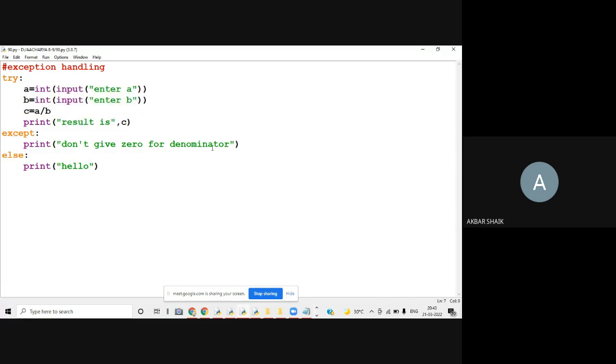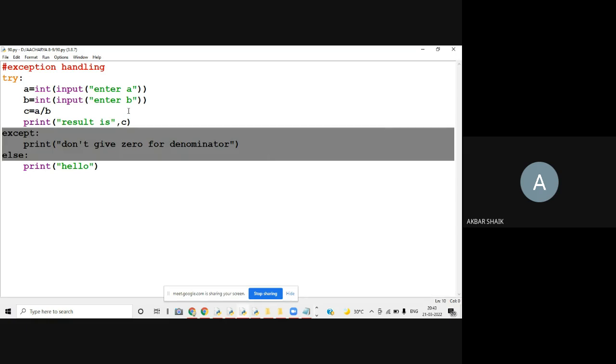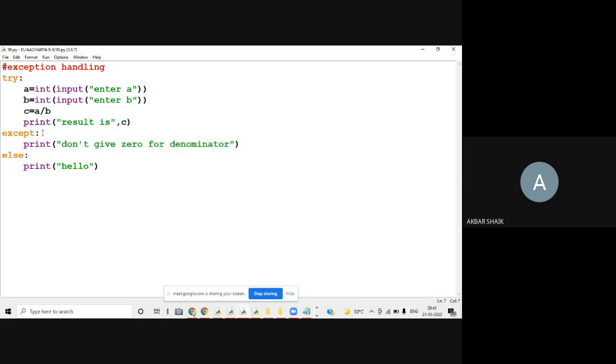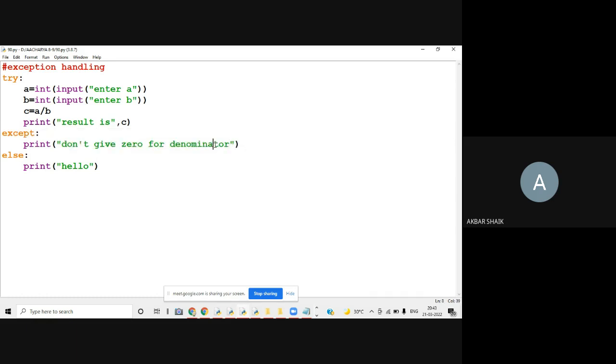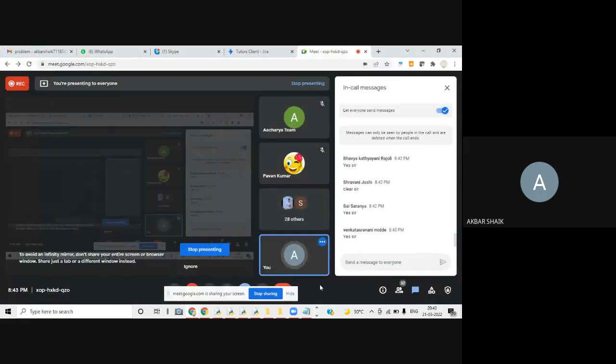It goes to the except block only if there is an exception. If it goes to the except block, there is an exception. If it is not going to the except block, there is no exception. No exception means what will be executed? The else block will be executed. Is it clear?